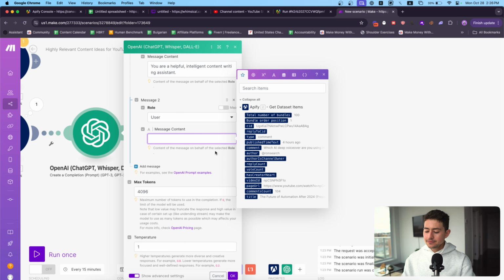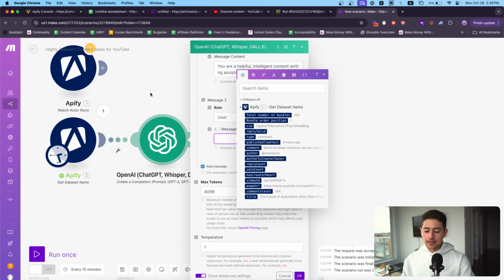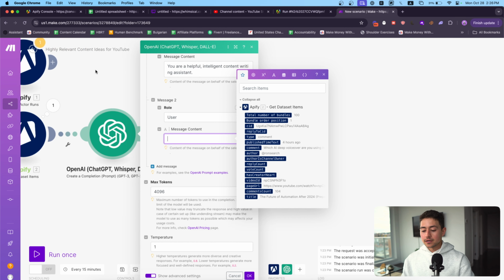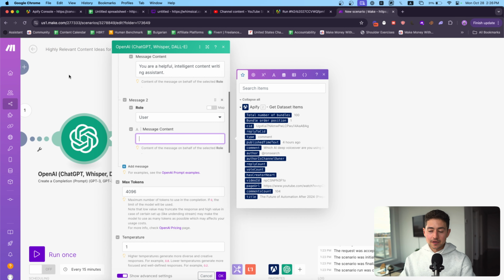But a big issue I see is people will typically invest a lot of time and effort into something that is half-baked. They don't even know if it's going to work. So iteratively testing as you approach a completed system is very important. And in Make.com, Apify, whatever, a big theme that you'll see me do is I'll run something, I'll look at the outputs, and only if I'm satisfied with the outputs will I build the next thing. So that's what we're going to be doing here.